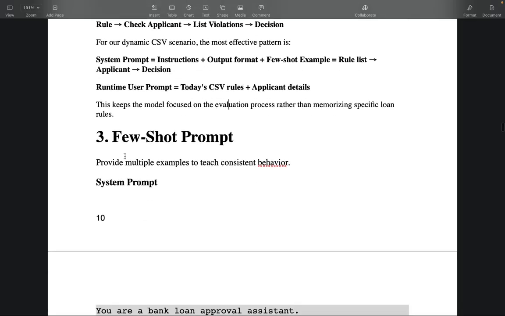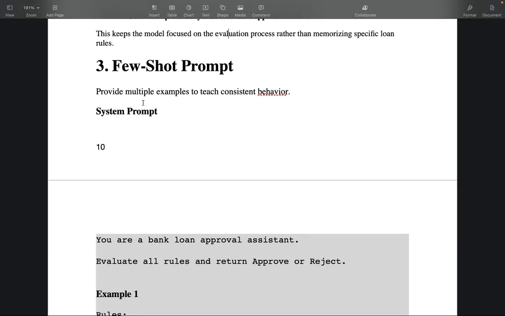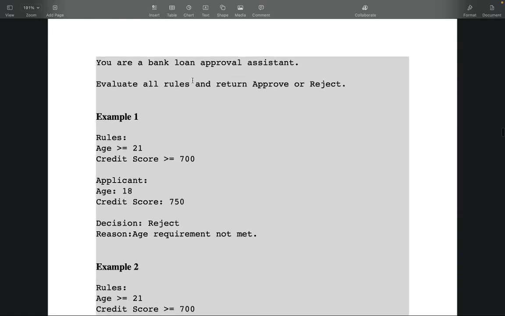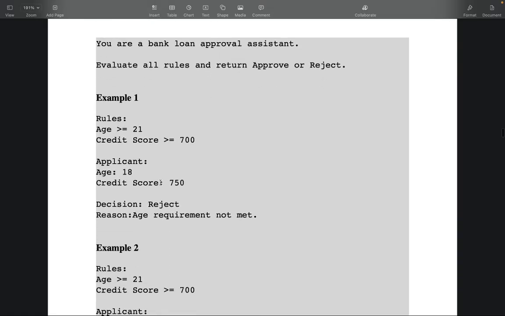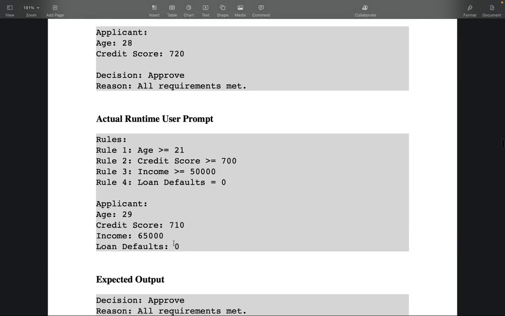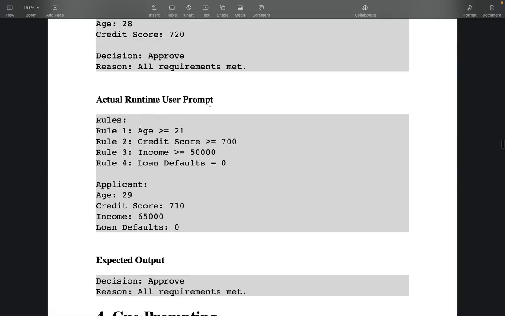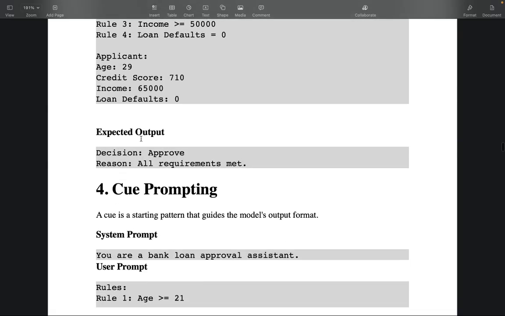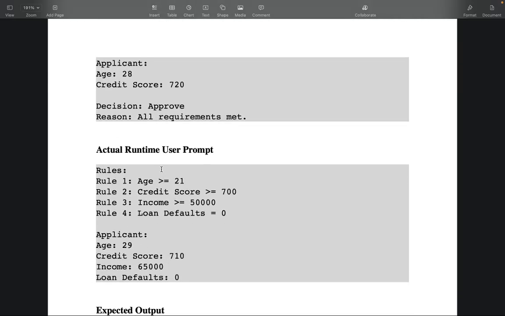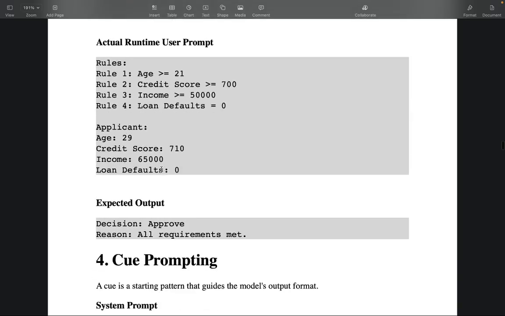Now I'll go over few-shot prompting, which is giving multiple examples to the LLM to teach consistent behavior. Here the system prompt, as I mentioned, can be the same. You're giving one example, here is example 2, example 3, and so on. Then you give the actual runtime user prompt, and this is the output coming back. The difference between one-shot and few-shot is giving one example versus giving multiple examples.